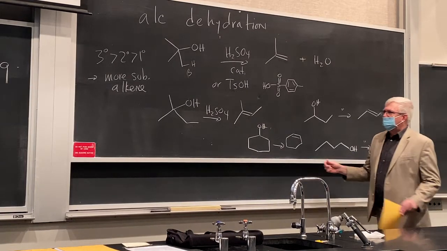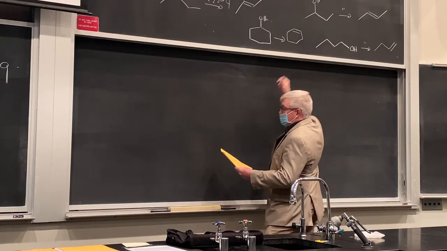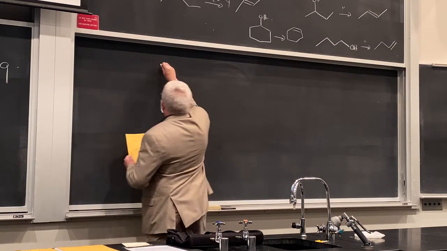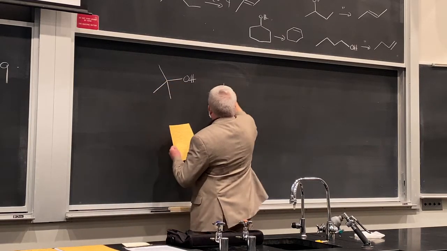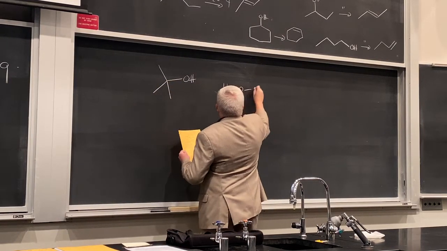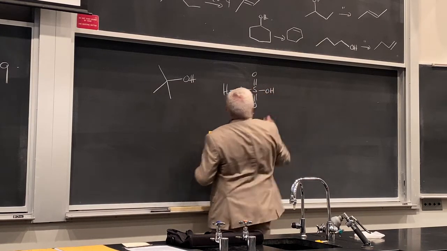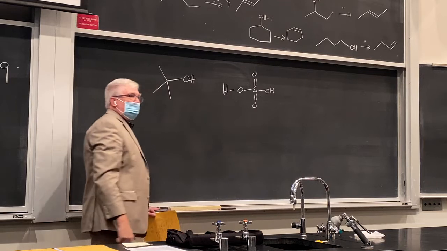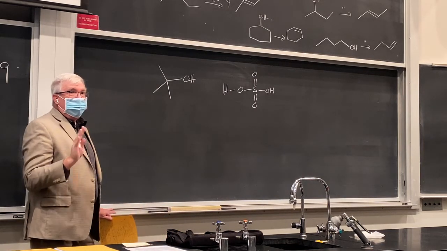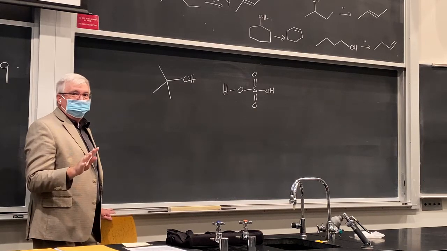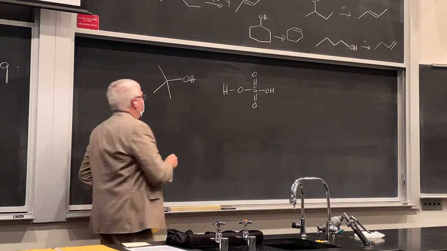Wide variety of reactions. Let's get into the mechanism. Our mechanism has some variations to it, but I think you can see that it's going to start out just with some acid-base chemistry. So here's sulfuric acid. And what are we going to do there? If we don't add the sulfuric acid, nothing happens. Alcohols are very stable on their own, right? But if we add the super strong acid, things happen.